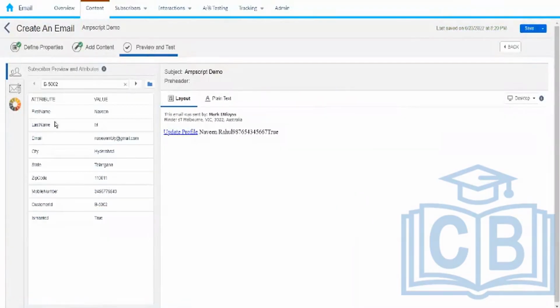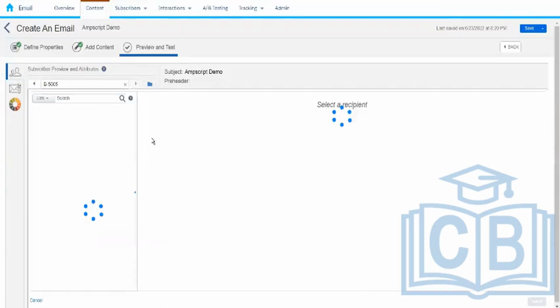We are getting Navi, the hacker, whatever the first name that we have. Let me choose another data extension for the preview.